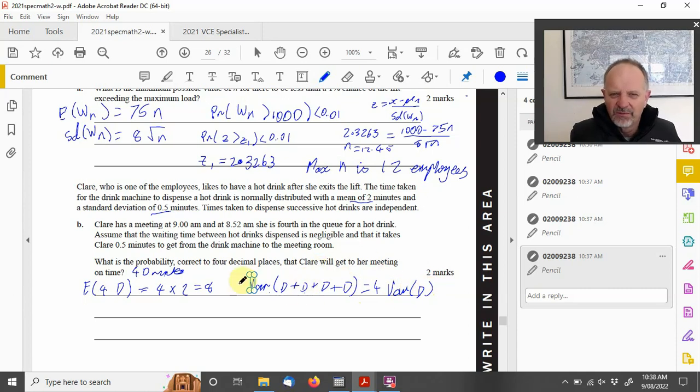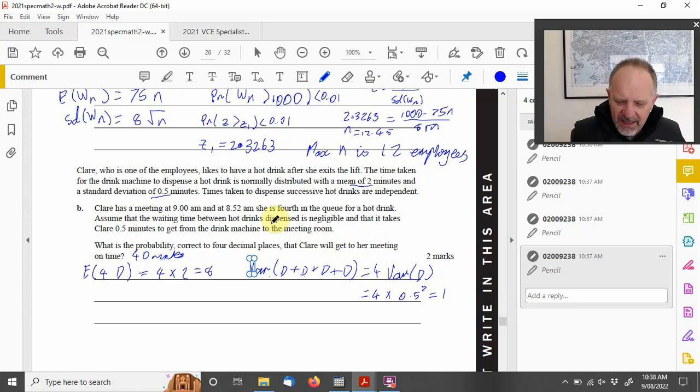That's 4 times the variance of 1 drink, and the standard deviation is 0.5, so it's 0.5 squared, which is 0.25, and 4 times that is 1.